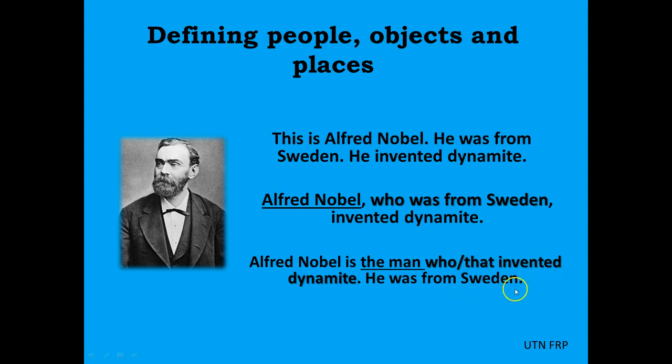He was from Sweden. In this case, what we are defining is the man. Here, we were defining Alfred Nobel. When we are defining a common noun, we can use who or that for people, for persons.